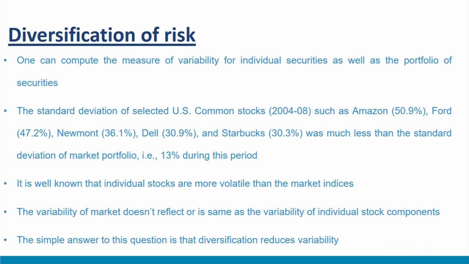Market portfolio is a collection of many stocks in the form of indices such as S&P 500 or Nifty 50. It is well known that individual stocks are more volatile than market indices. This raises an important question. The market portfolio is made up of individual stocks. So why doesn't the variability of the market reflect the variability of the individual stock components? The simple answer to this question is that diversification reduces variability.